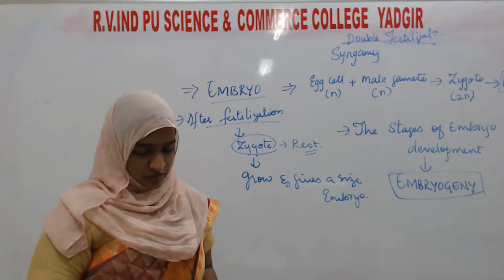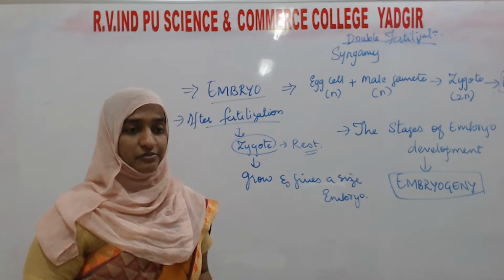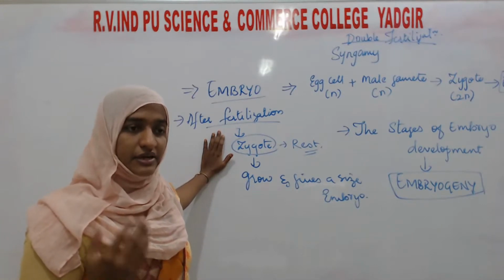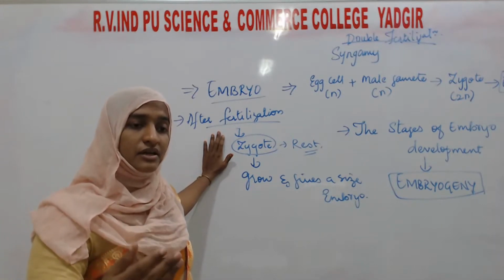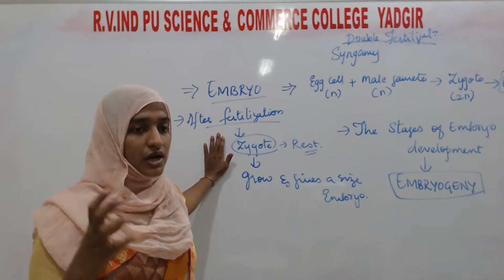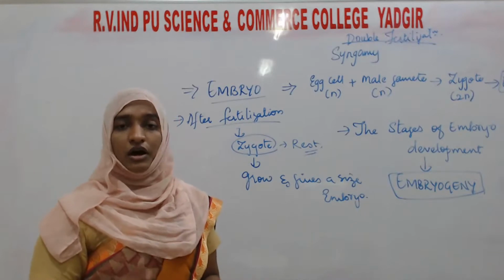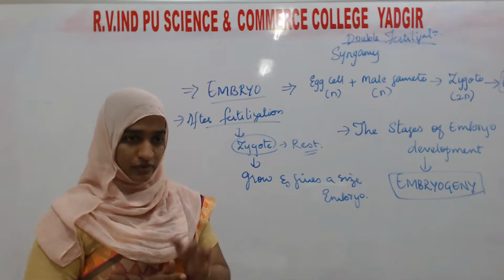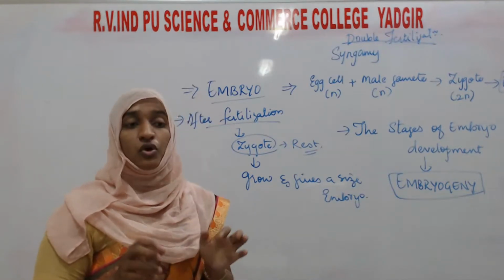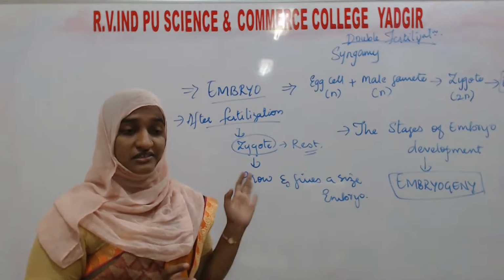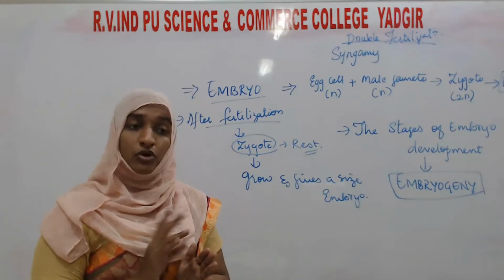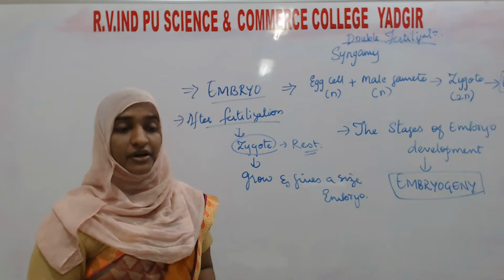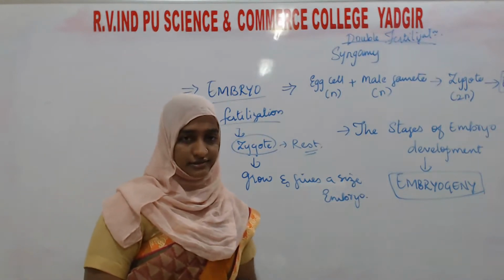Actually the zygote will take rest, then it will divide into 2 cells, 4 cells, then further take the shape of an embryo, either a dicot embryo or a monocot embryo. I think you know the difference between dicot and monocot: dicot means the presence of 2 cotyledons. In this topic, I have to explain both embryos, the dicot embryo as well as the monocot embryo. That development of the embryo I will tell in the next class. Okay, thank you.